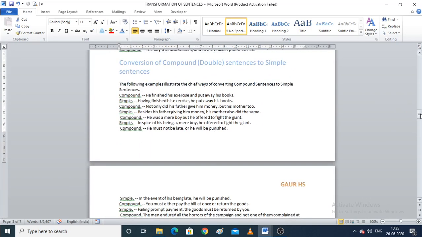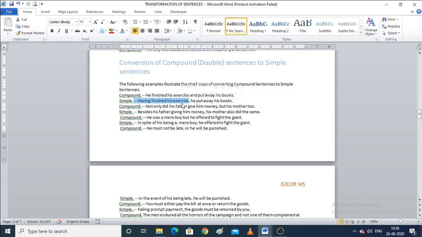Now, let's read some examples. He finished his exercise, then a conjunction and is used, and then put away his books, right? How can you write it as a simple sentence? Having finished his exercise, comma, he put away his books. Now, if you read just the part before the comma, having finished his exercise, is that a complete sentence, or is it giving the complete sense or meaning? No, right? That means it is a dependent clause.